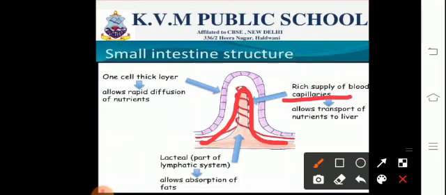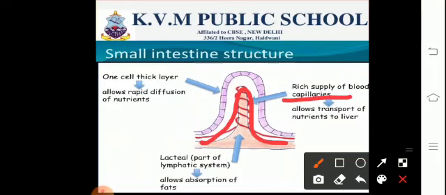The function of the small intestine is to carry out the complete digestion of food, that is to break down complex carbohydrates into simple sugars, protein into its simplest form, amino acids, and fats into fatty acids and glycerol. The small intestine is the longest part of the alimentary canal. The length of the tube is 6 meters.